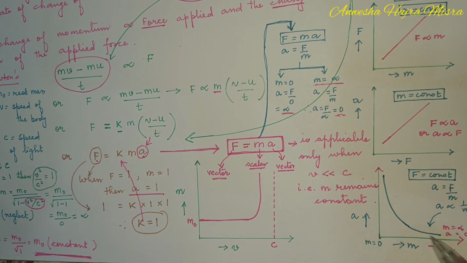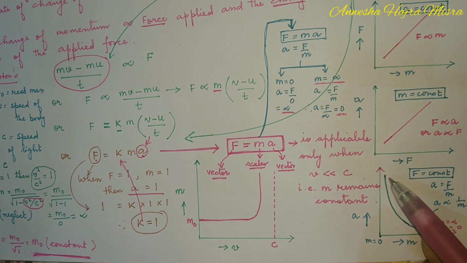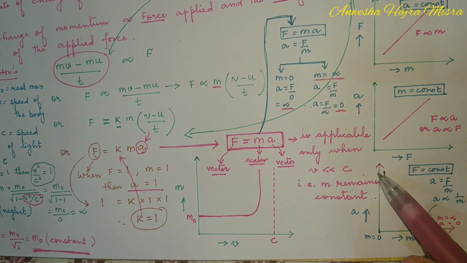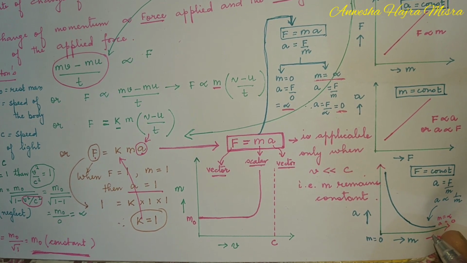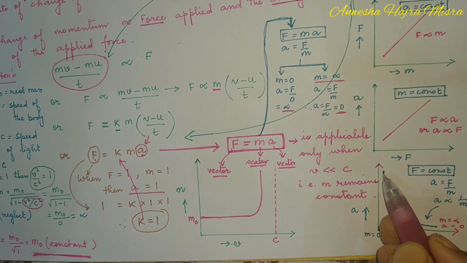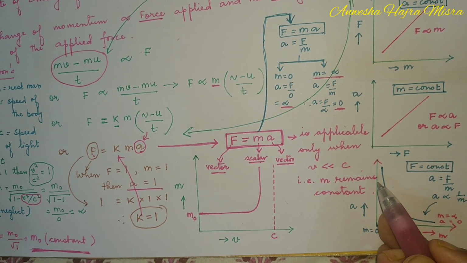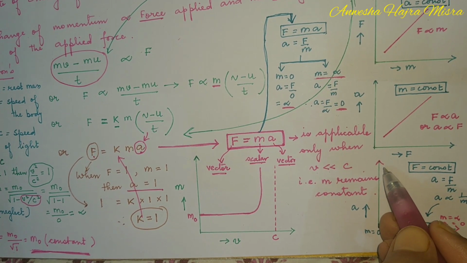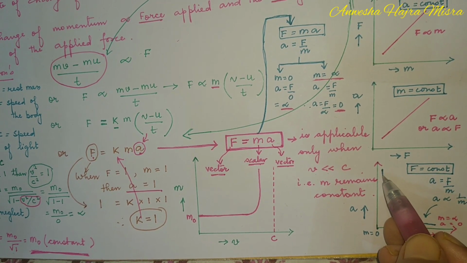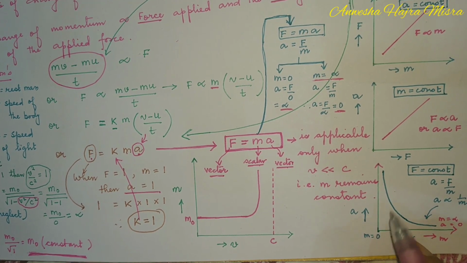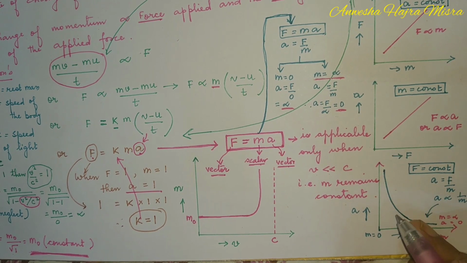Now for the inverse graph, what you are going to do, your graph should touch neither the y-axis nor the x-axis, because it tells the examiner that this is not touching the y-axis. That means it will meet at infinity, because we know when mass is 0, acceleration is infinite.